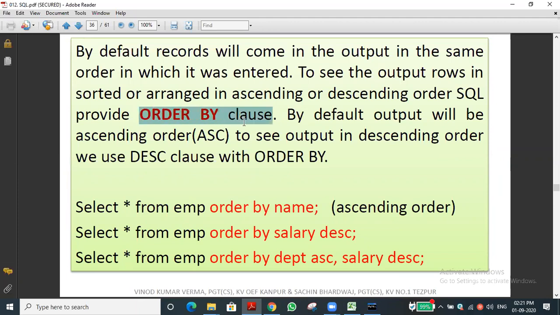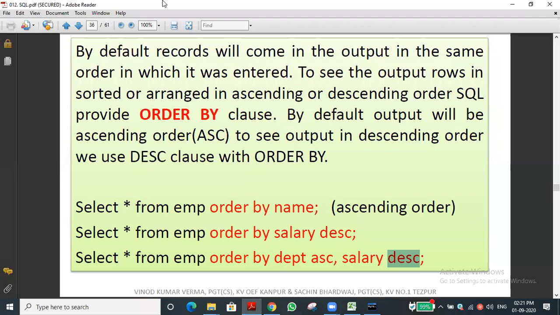This is one of the important clauses in SQL. So have you understood the ORDER BY clause? Have you understood how to do ascending order, descending order? Yes, sir. Understood, sir. ASC is the keyword for ascending order. DESC is the keyword for descending order. By default it will take ASC. If you didn't give anything, it will automatically take ascending order. Okay, that is the concept.